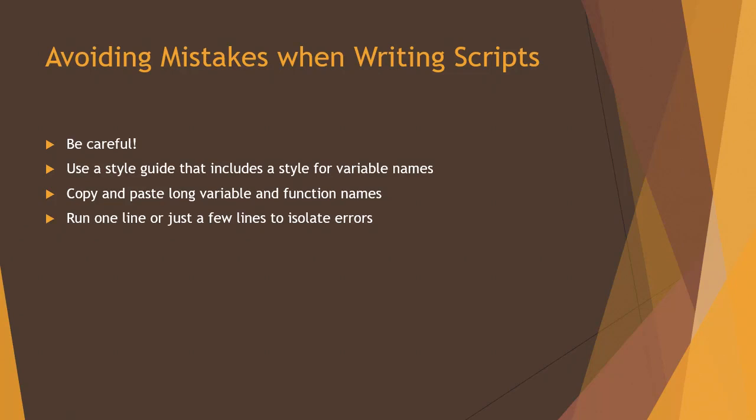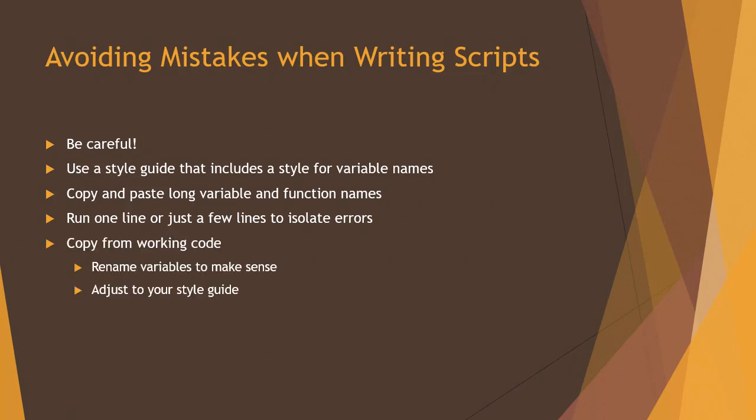This is an important one. Run one line or just a few lines to isolate errors. Don't try to find an error in the entire script when you get an error message. Go back to the beginning and start running line by line. Try to determine what it is specifically that's causing that error message.